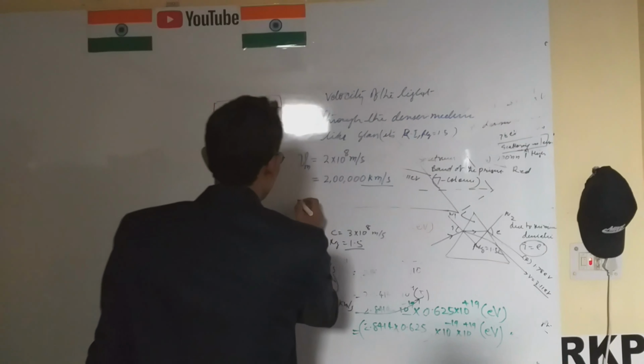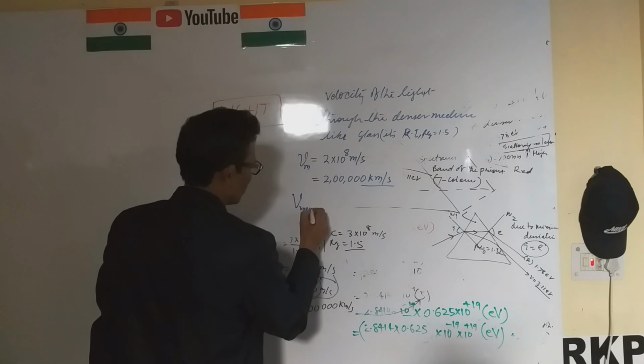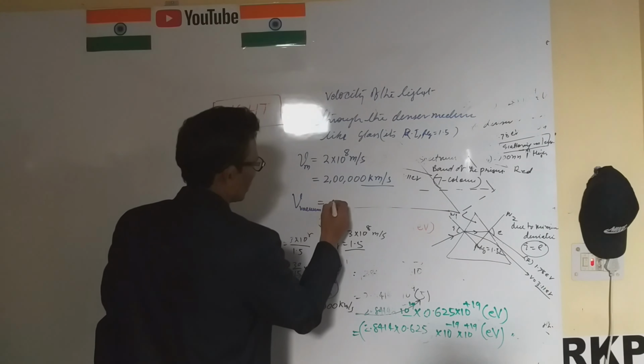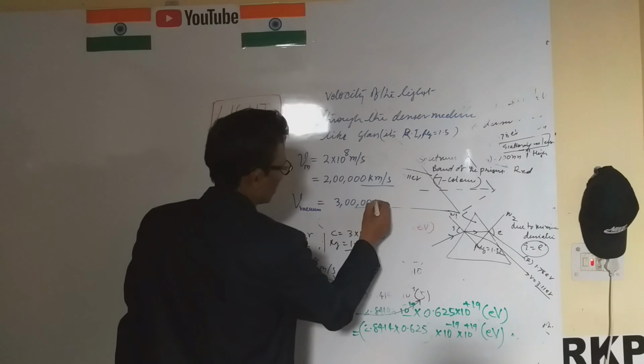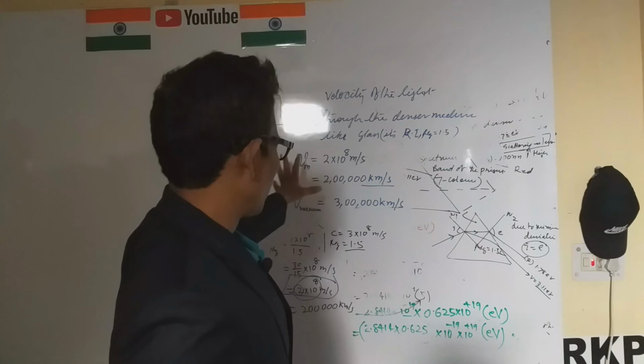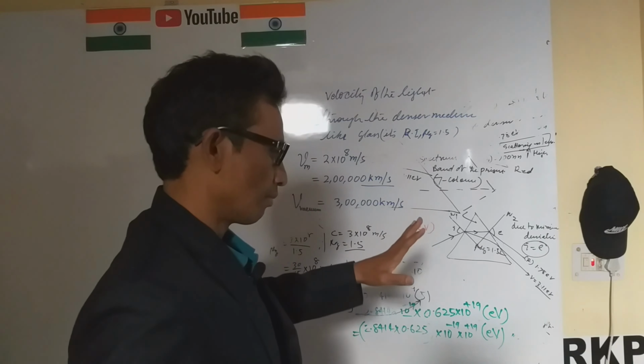Here is vacuum, the velocity in vacuum, that is 3 into 10 to the power 5 kilometer per second. So this is the quantum mechanism of light when the light travels through the vacuum or a medium.